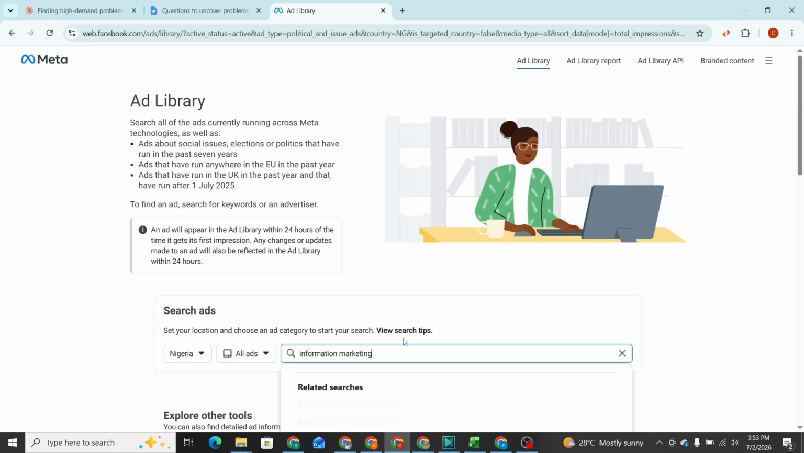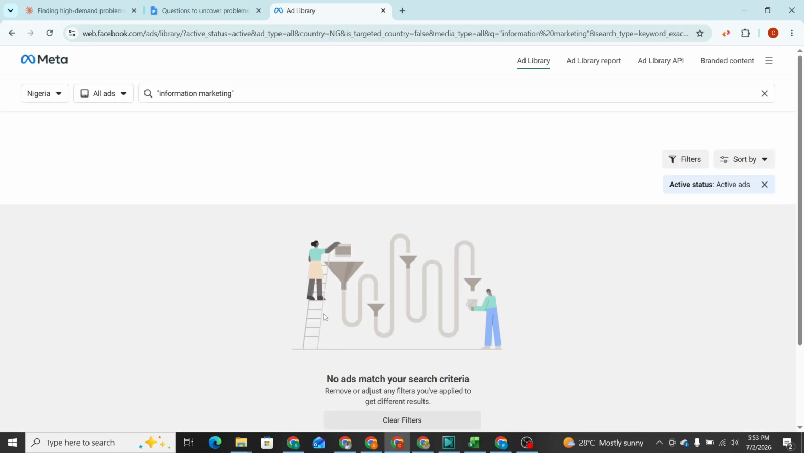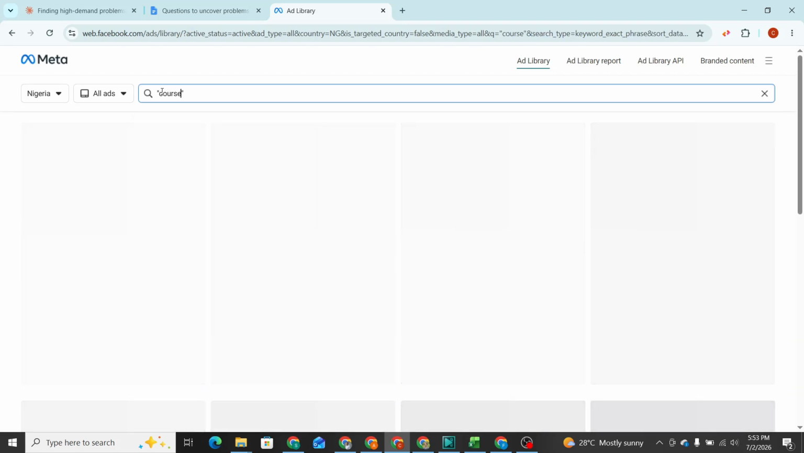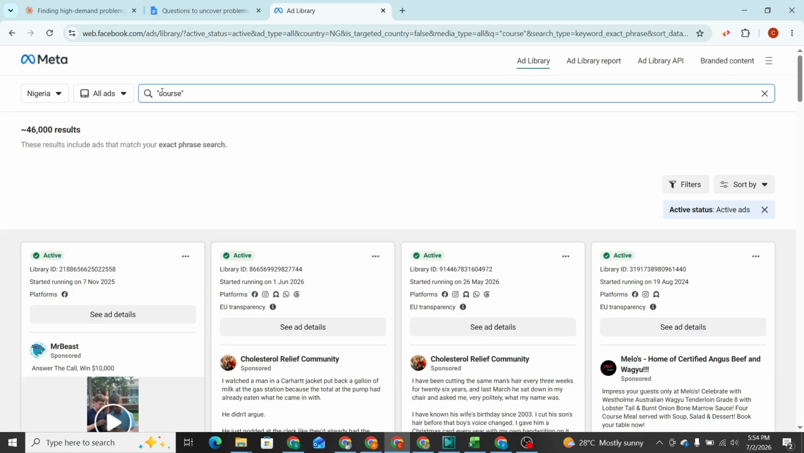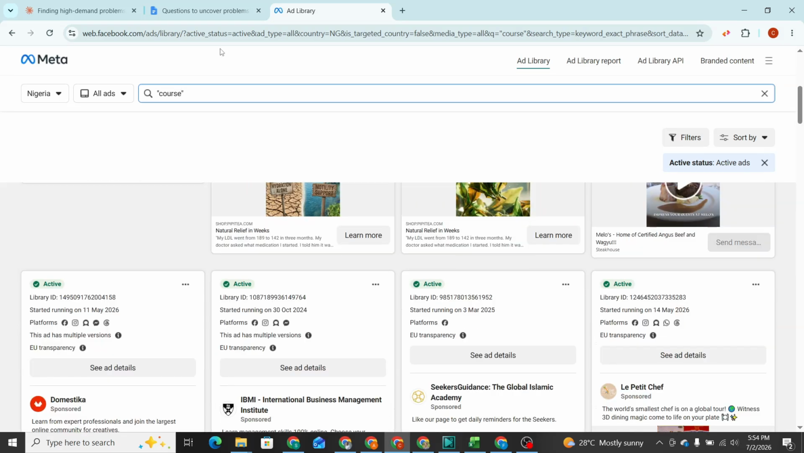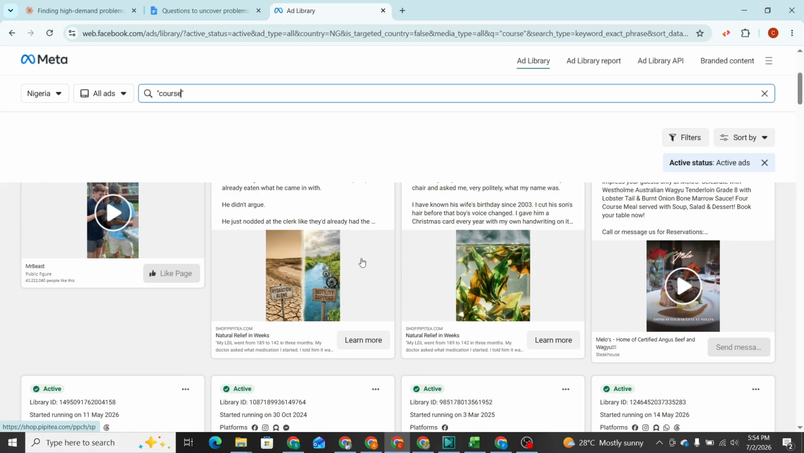I just want to show you how you can find clients that you could sell your solution to. Depending on the industry, you just come here and type it. So let's say information marketing. I can't see anything on it. Let's put courses. Okay, let's just say course. You could use course, masterclass, or mentoring to find people in the information marketing space. You could use things that are related to that space. If it's health, you come here and type health, and you see all of these ads running.